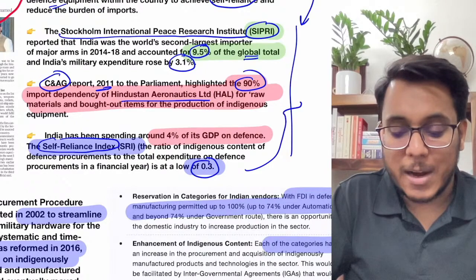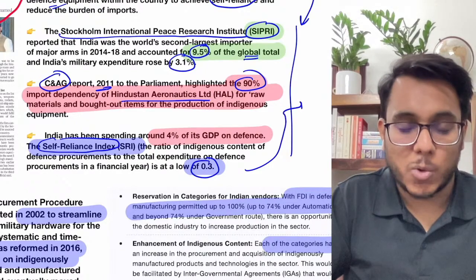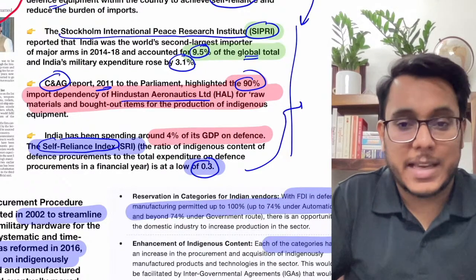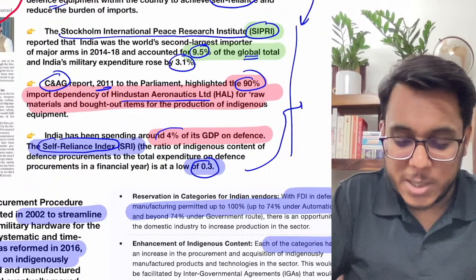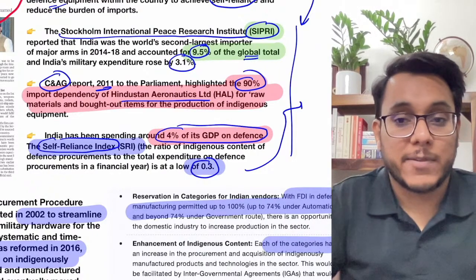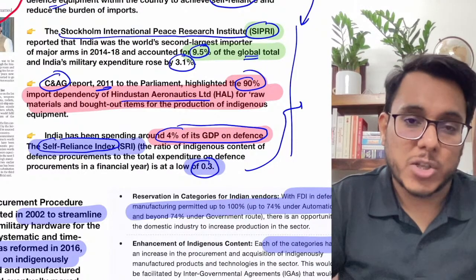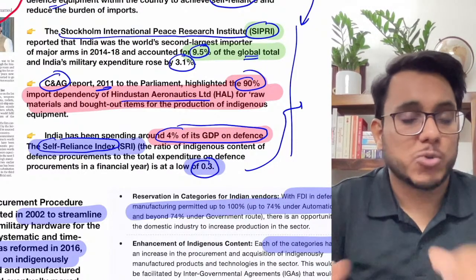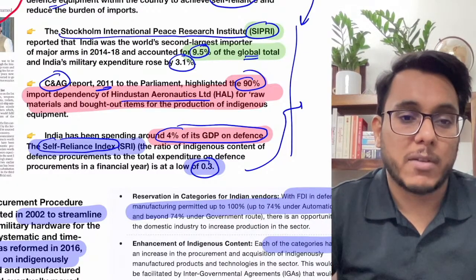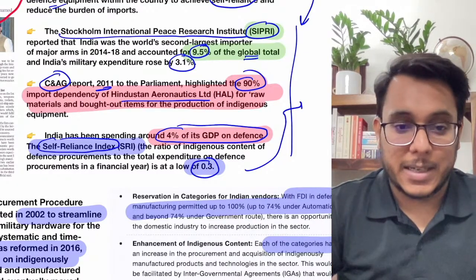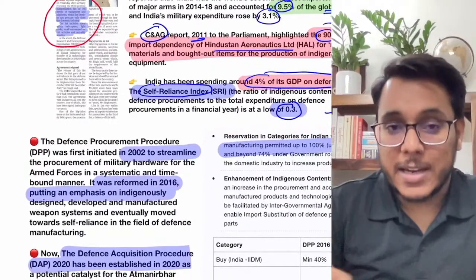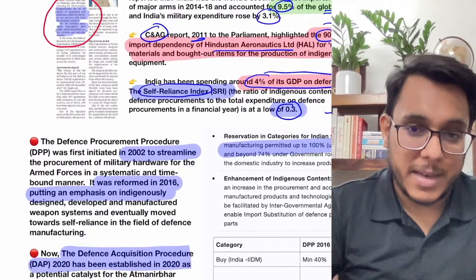It means that we are a lot dependent on other countries, and in defense there is a lot of dependence. 4% of our GDP is being spent on defense, majorly because of the acquisitions of defense weaponry that we are doing. So because of all these factors, we need to have our own defense sector. We need to indigenize our weaponry in India.